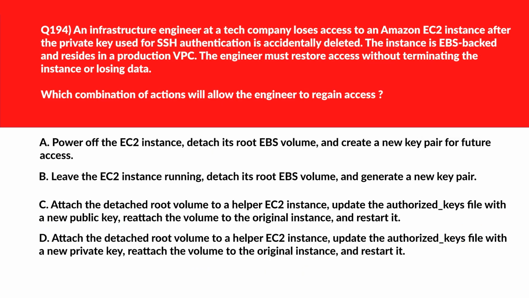Okay, this is again a multiple choice question. We need to select two correct answers. Option A, if we look, says power off the EC2 instance, detach its root EBS volume and create a new key pair for future access. Stopping the instance and detaching the root volume allows safe modification of SSH access. Let's keep this. We'll move to B.